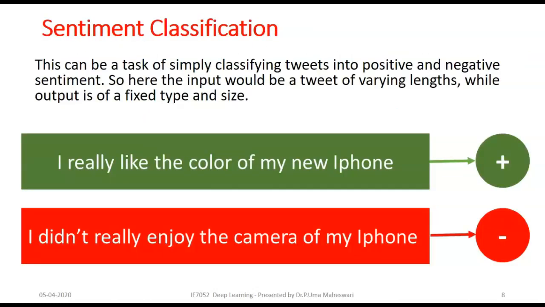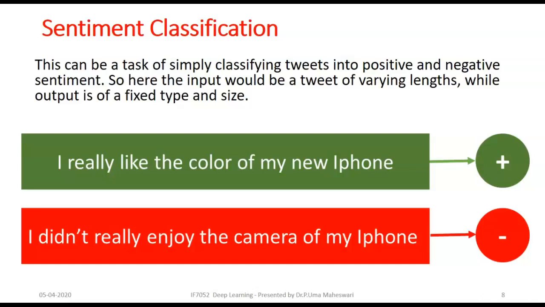Let's see some of the advanced applications of our recurrent neural networks. The first application is sentiment classification. As we already came across with the example in the previous slide, for a sentiment classification kind of task, RNNs are the best choice. While classifying tweets into positive or negative sentiment, we have to note a point that the input would be a tweet of varying length always. Not all the tweets are of the same length. Every tweet will be varying in length, you know.